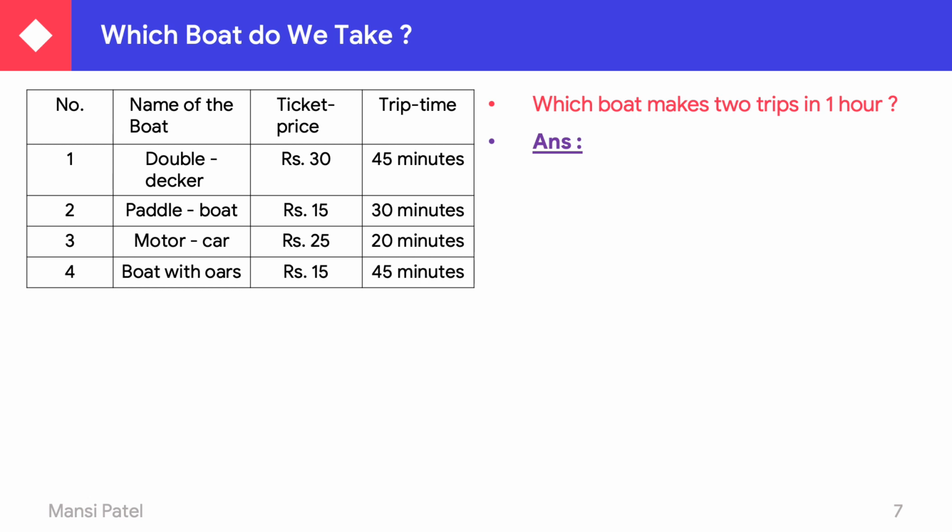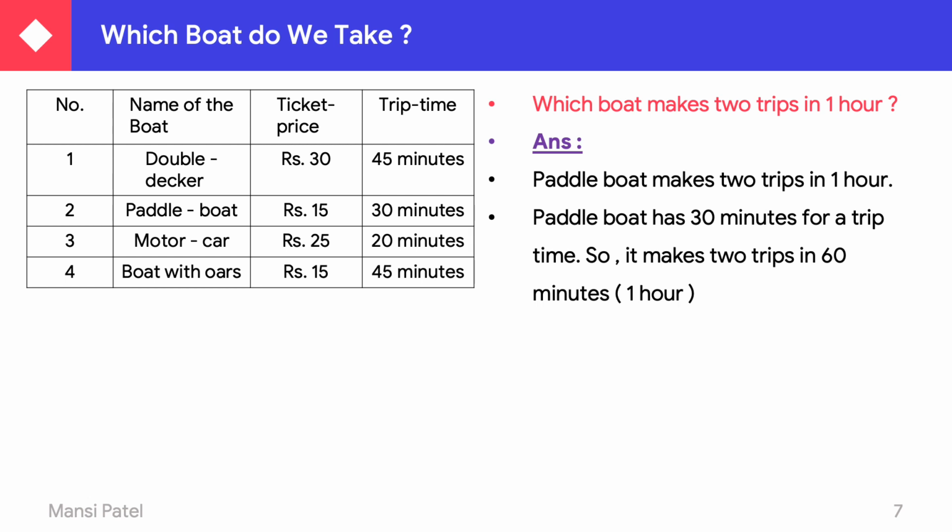But as you know, here there are two trips, so just multiply by 2. 45 twos are 90, not possible. 30 twos are 60, yes, it is possible. So we can say that the pedal boat makes two trips in 1 hour. If they choose the pedal boat, then in 1 hour they take 2 rounds. The pedal boat has 30 minutes for a trip time, so it makes two trips in 60 minutes, and 60 minutes is equal to 1 hour.